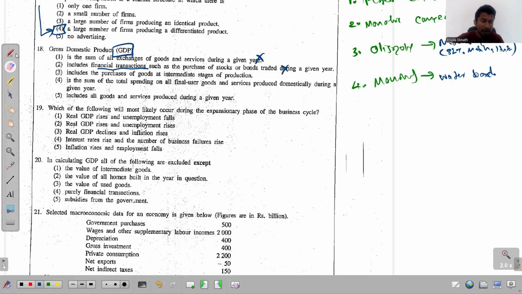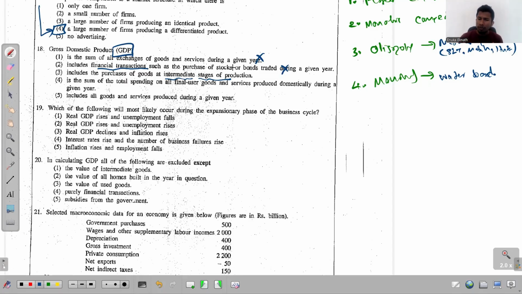The reason why we ignore the exchanges of used goods and the financial transactions is the same reason. What is that? They don't add value to the economy. There's no value addition from those. That's why we ignore them. Okay, the third one, it includes the purchases of goods at an intermediate stage of production. No, once again, we ignore them as well.